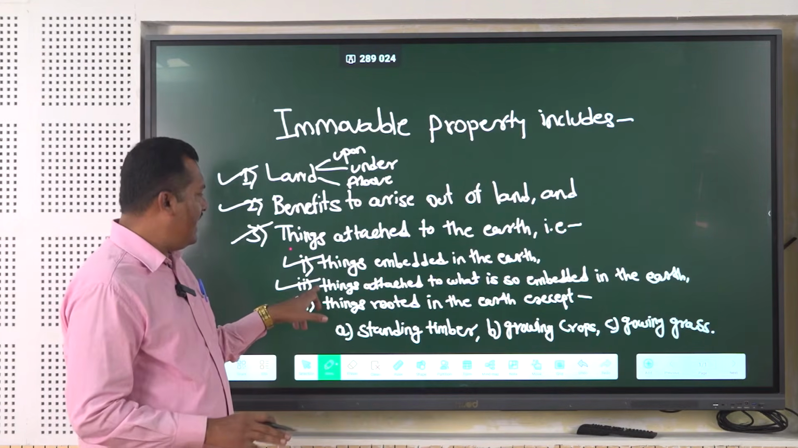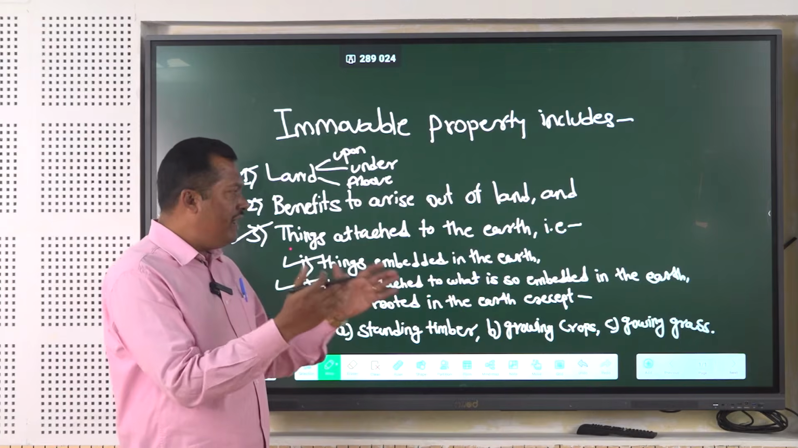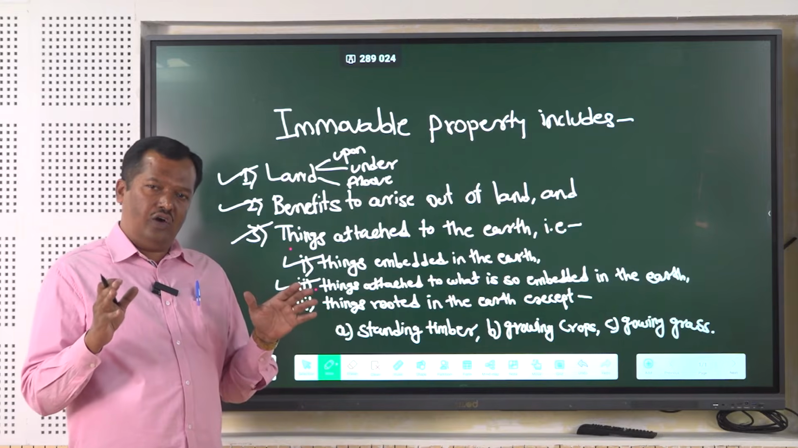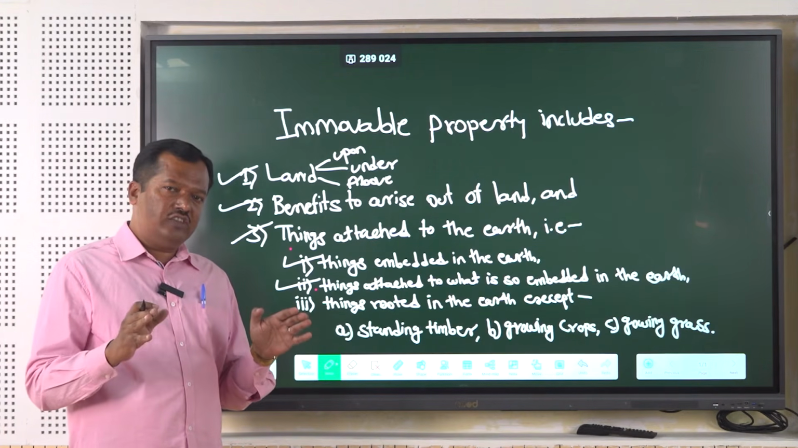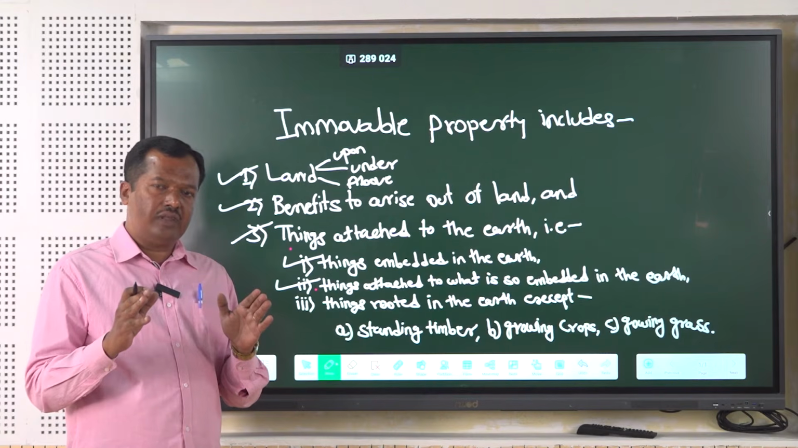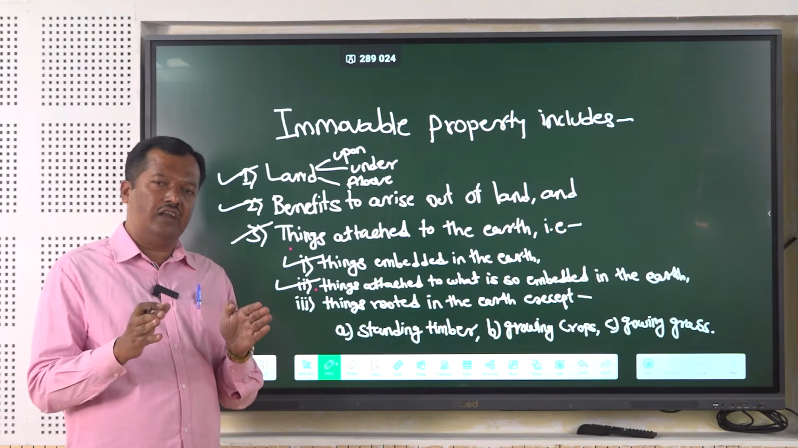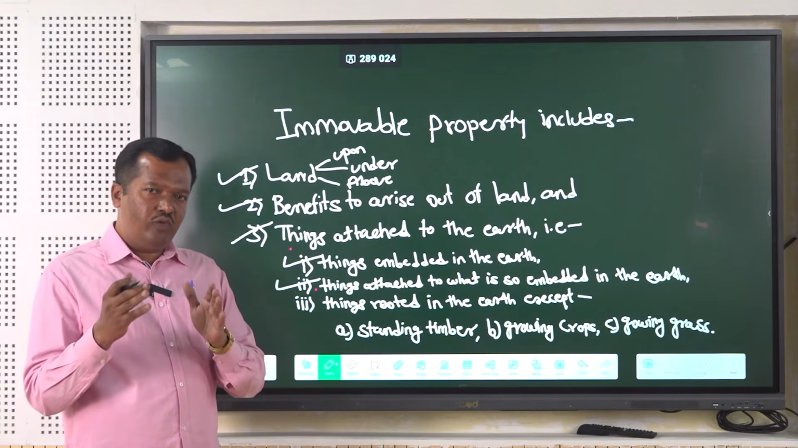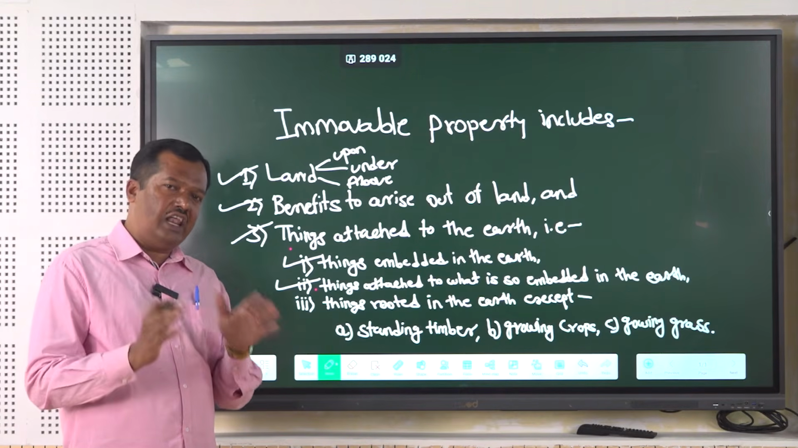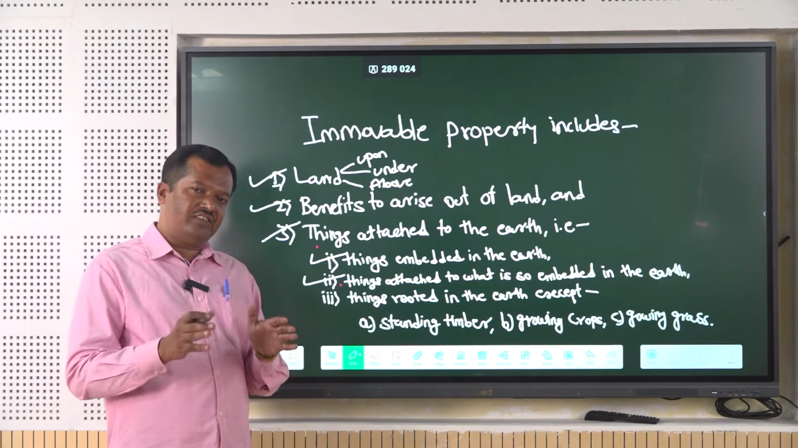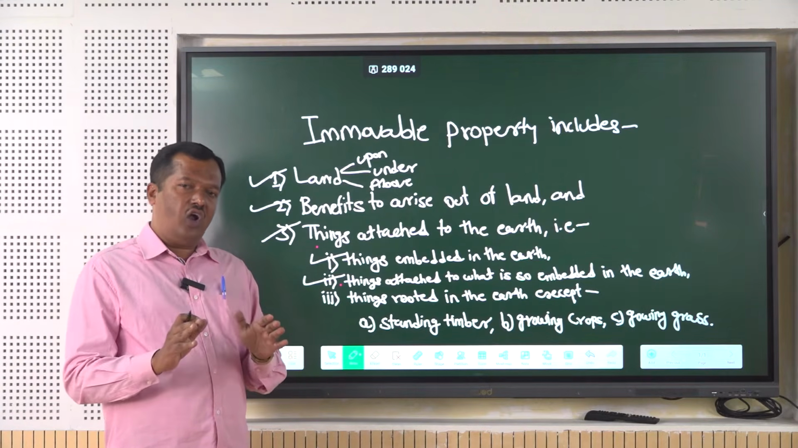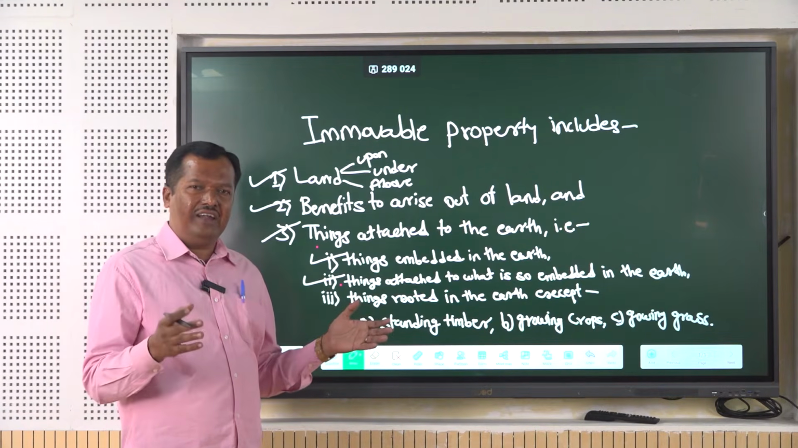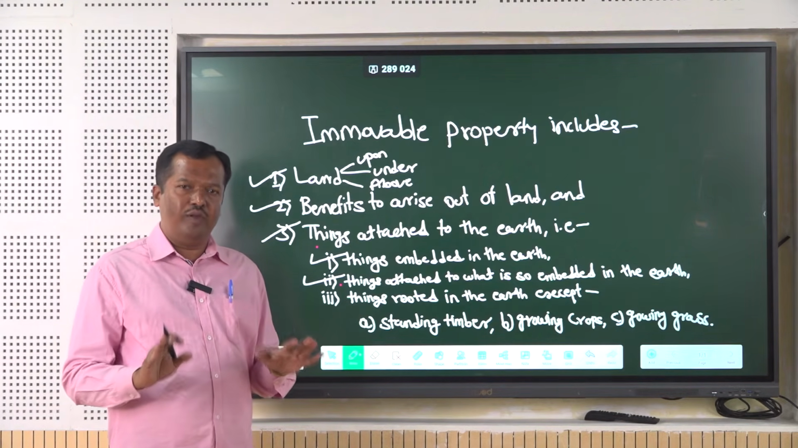So in this case, for things attached to what is so embedded in the earth, your windows and your doors are permanent fixtures. You cannot remove those things from what is embedded into the earth. If you remove all those things, at that time there will be damage. Whatever you have removed will be damaged, or that may damage the land. So such fastened, fixed, inserted things are called immovable property, and those things which are only ornamental cannot form immovable property.